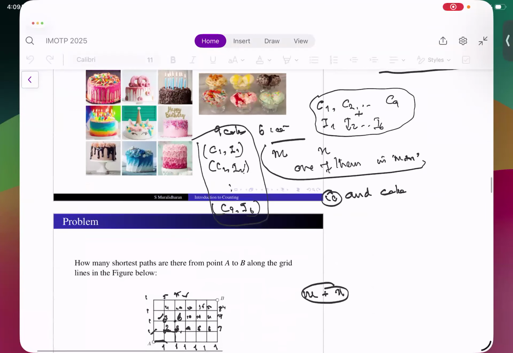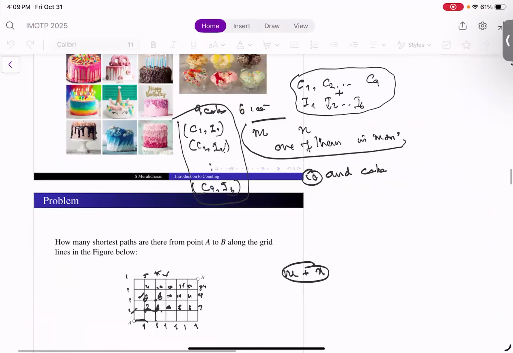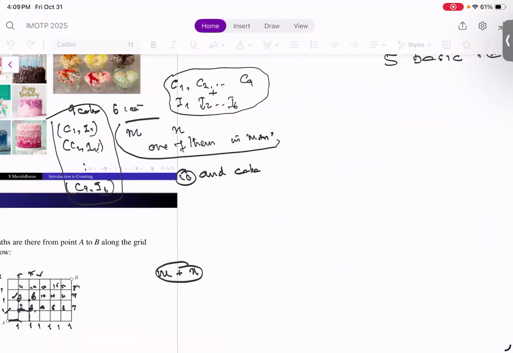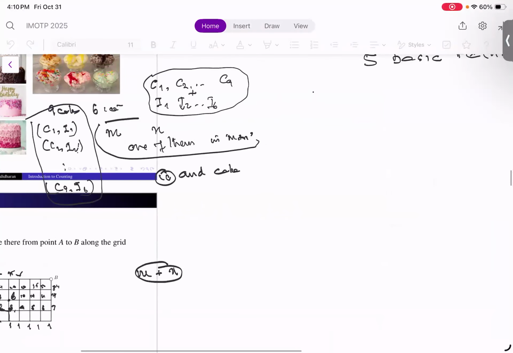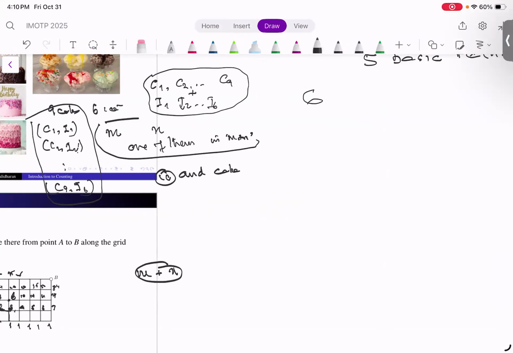So now we want to use this. This is actually at the core of several important ones. Suppose I have 6 people, 6 students. I want to make them stand in a row, all the 6.